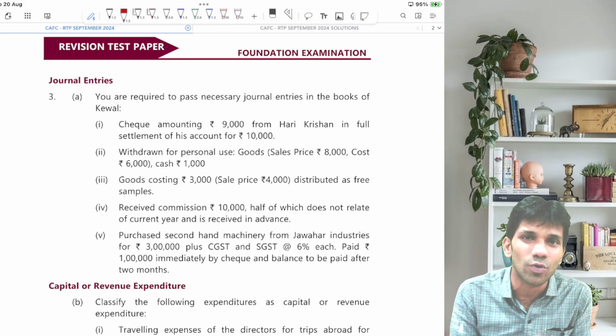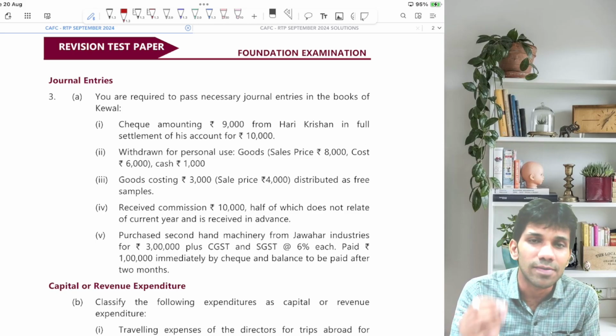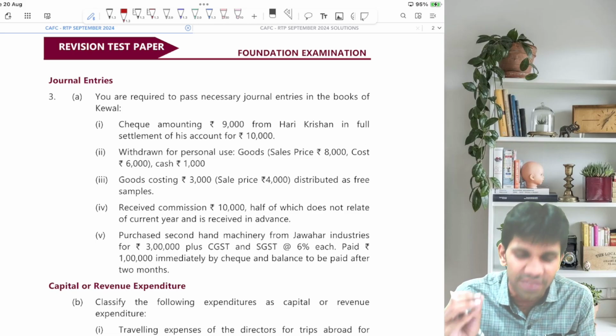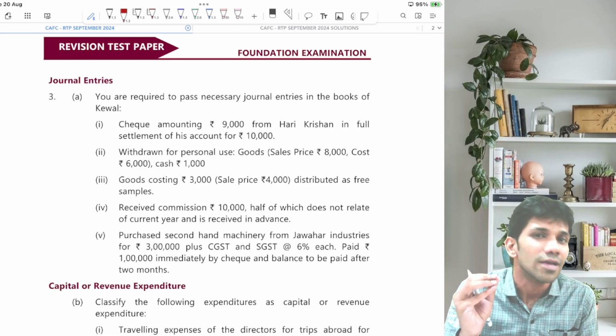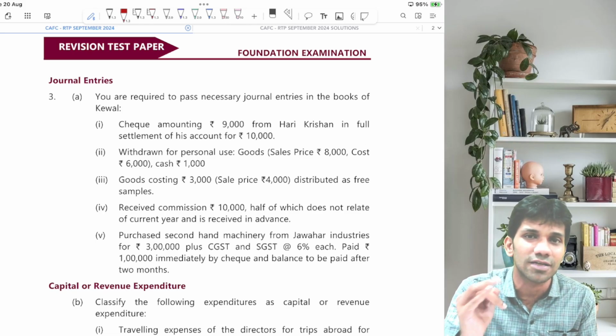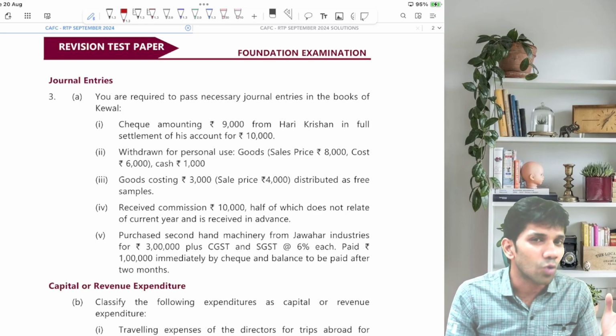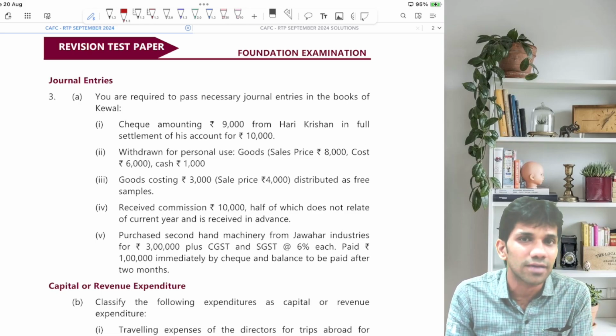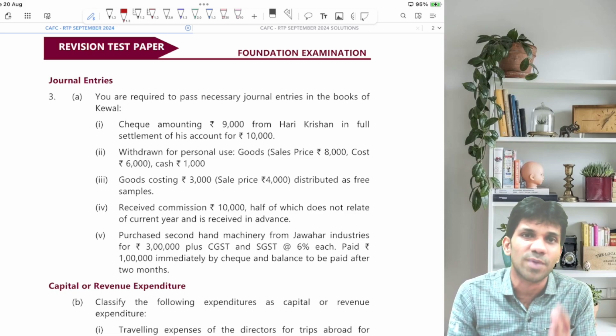We will revise each and every chapter of accounts by doing a quick revision, and that will be done through the revision test paper, the RTP, which has been issued by ICAI for September 2024. I will go through each and every topic one by one and discuss every important aspect of the chapters.